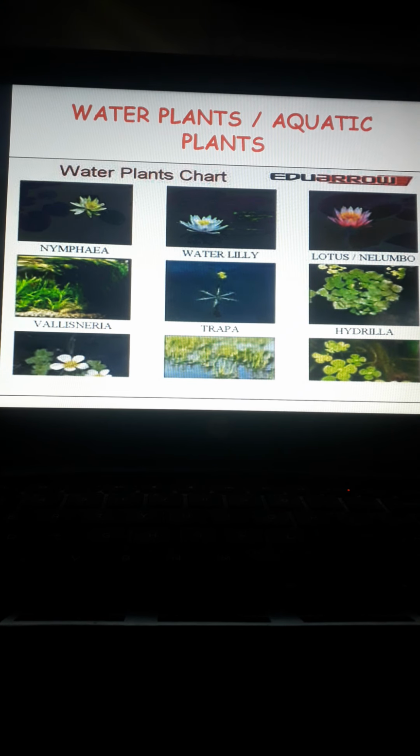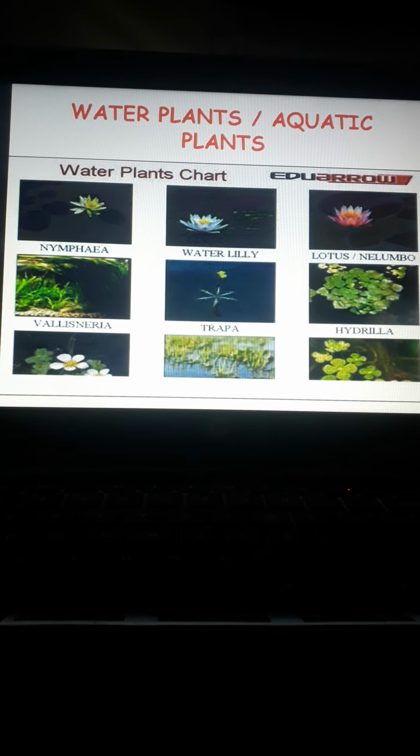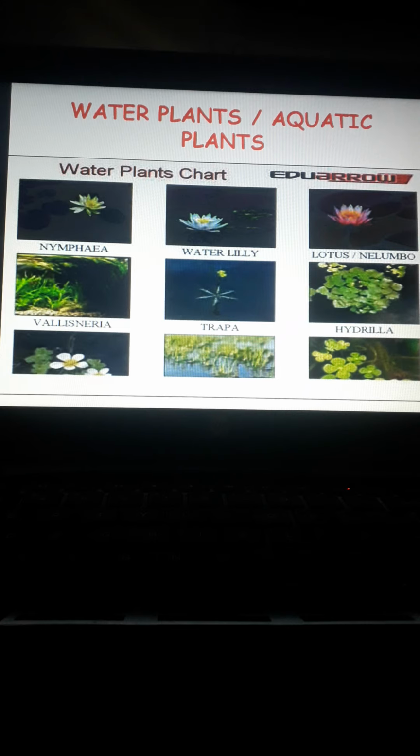Some water plants have floating leaves like lotus, and some are completely under the water like hydrilla. Examples you can see here: water lily, hydrilla, lotus. Duckweed is also an example of an aquatic plant.